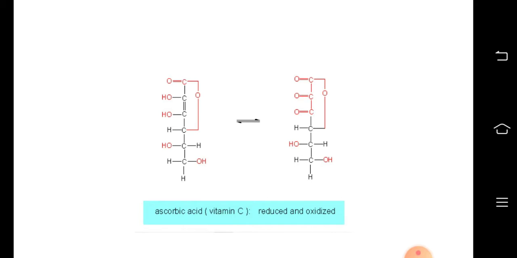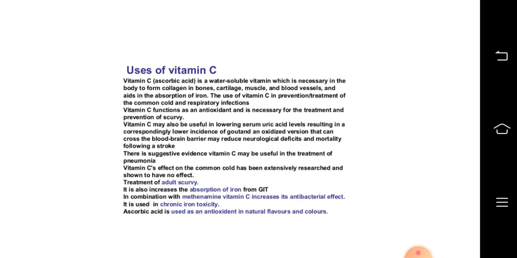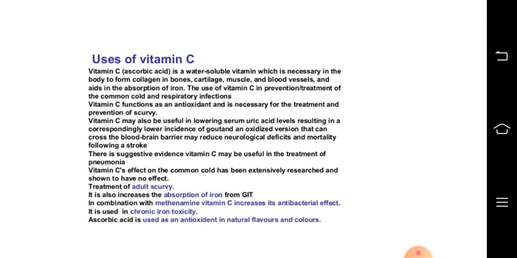So we have the reduced and the oxidized form of vitamin C. This is written in the form of straight chain, and it is also called as ascorbic acid. Uses of vitamin C. Vitamin C is a water soluble vitamin which is necessary in the body to form collagen in bones, cartilage, muscle and blood vessels, and aids in the absorption of iron.